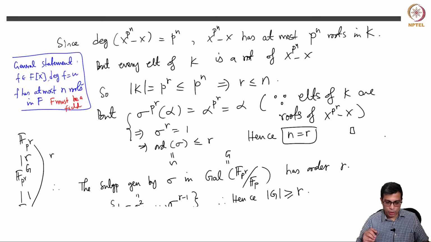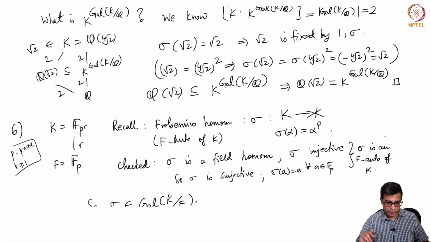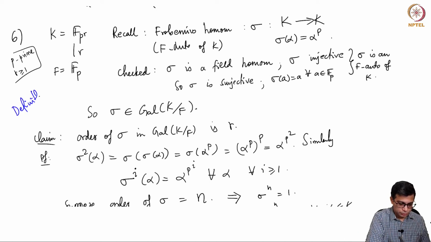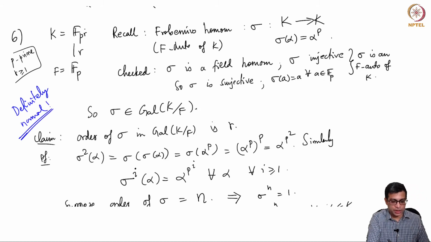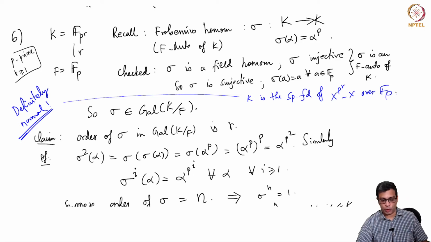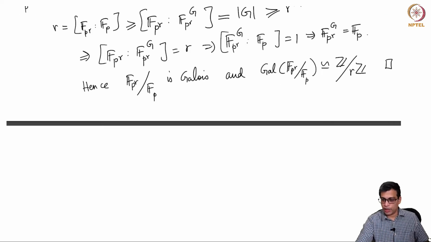And of course it is always normal. I should have said this at the very beginning. This is normal because of the structure theorem, because K is the splitting field of x power p power r minus x over F_p. So it is a splitting field of a polynomial, so it is normal, it is also Galois and its Galois group is cyclic. That is the observation.